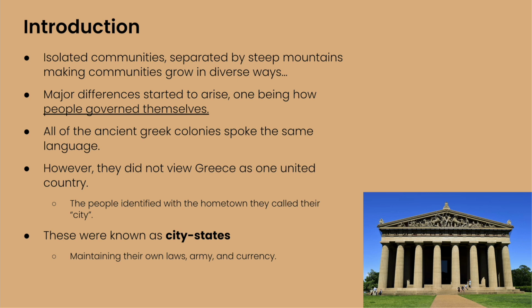All of the ancient Greek colonies spoke the same language. However, they did not view Greece as one united country. The people identified with their hometown that they called their city, and these were known as city-states. So maintaining their own laws, army, and currency, but basically they were stationed in other countries.